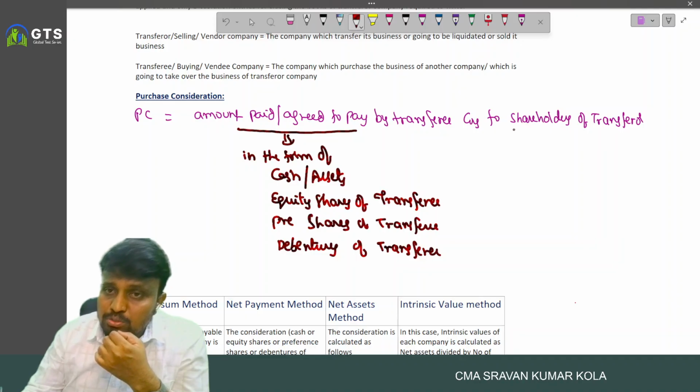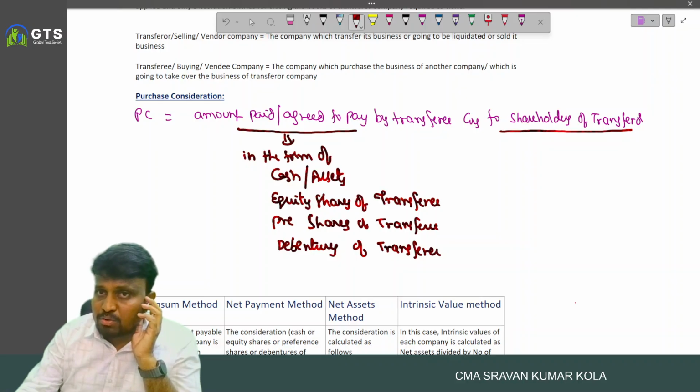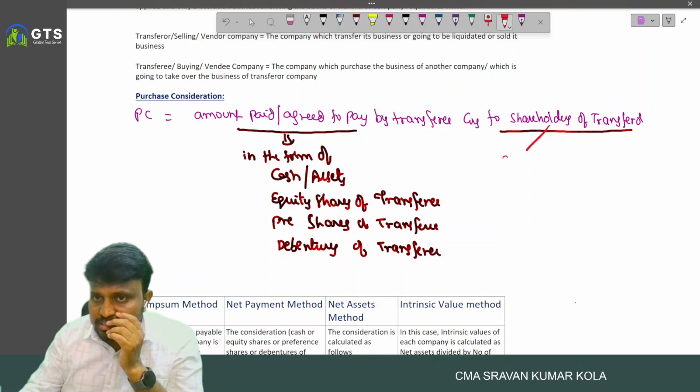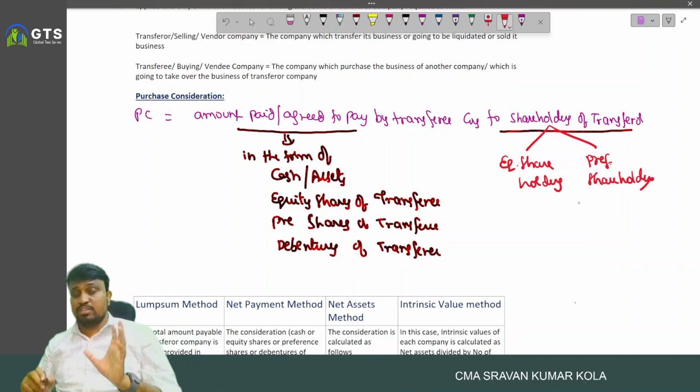And it is payable to whom? To the shareholders of transferor, either the equity shareholders or the preference shareholders.